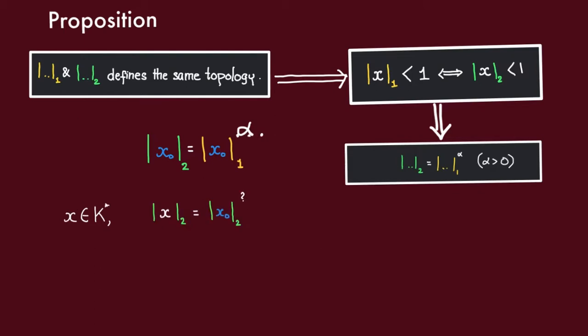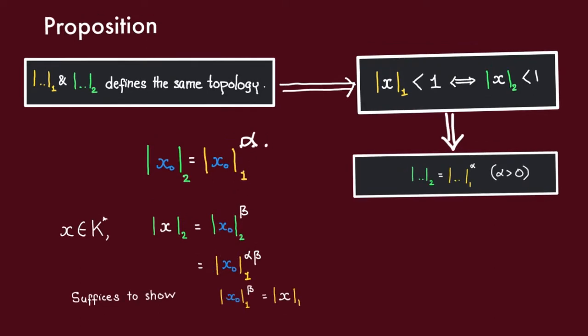To that end, given an arbitrary x in K, the first thing we should do is to relate x to x0. Since both of these are positive real numbers, we can find some positive number beta such that this is a power of this to the beta. Now we can relate this to the yellow absolute value of x0 using this identity here, using the definition of alpha.